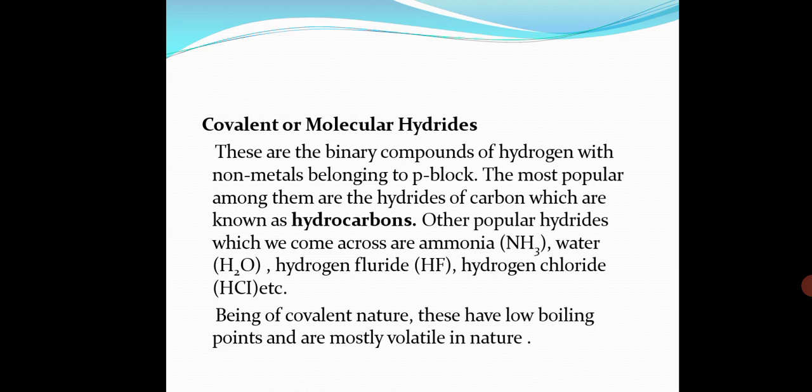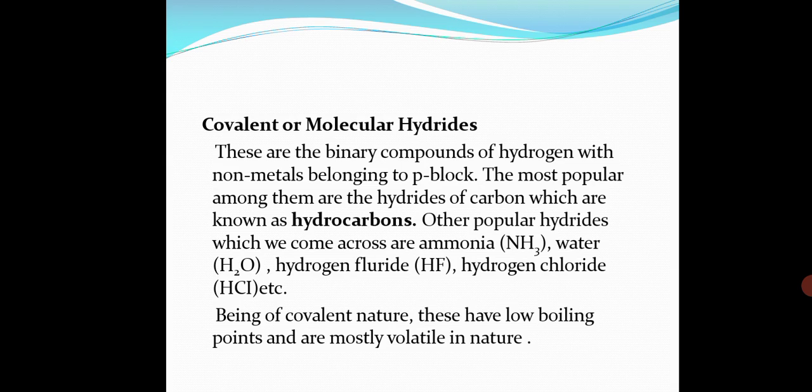These hydrides usually consist of discrete covalent molecules which are held together by weak van der Waals forces of attraction, and hence they are called covalent or molecular hydrides. Let me tell you a little bit in detail: covalent hydrides or molecular hydrides are mainly formed by p block elements and some s block elements like beryllium and magnesium, due to the reason that the electronegativity difference between these elements and the hydrogen atom is quite small.